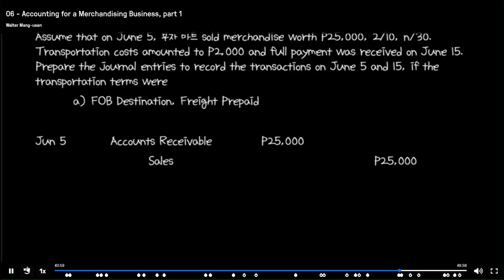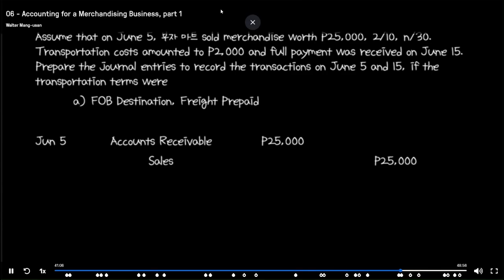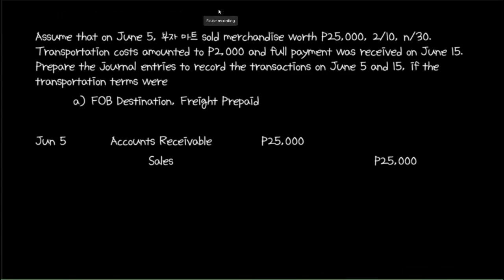We then observe that the transportation terms are FOB destination freight prepaid. FOB destination indicates that the seller would shoulder the cost of transportation, and freight prepaid indicates that the seller would pay the shipping company. Since the seller shoulders the cost of transportation, we have a transportation out expense. Now, how should transportation out be recorded?